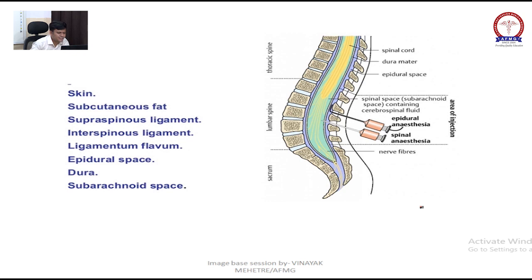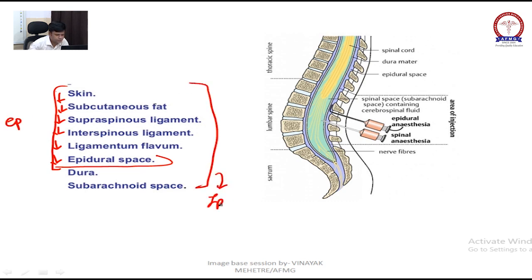In epidural anesthesia: skin, subcutaneous tissue, supraspinous ligament, interspinous ligament, ligamentum flavum, epidural space. This will be pierced in epidural anesthesia, and all of these things will be pierced in spinal as well, right? Ligamentum flavum, you should remember this ligament. They are asking about this ligament again and again.